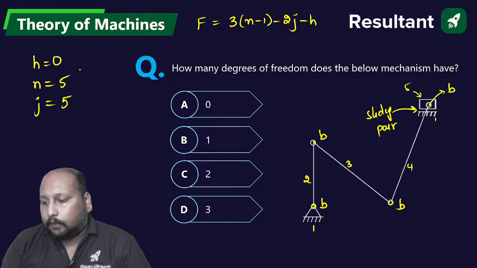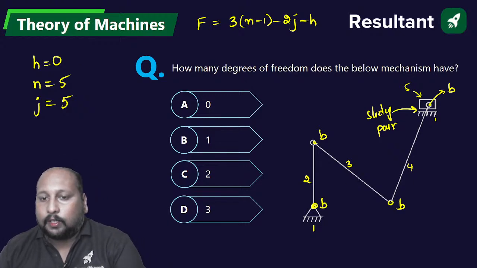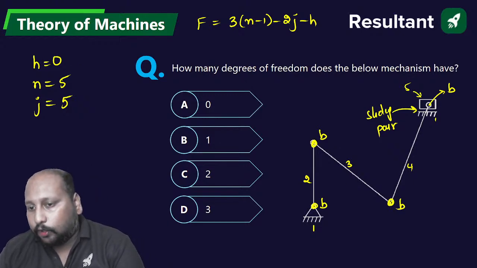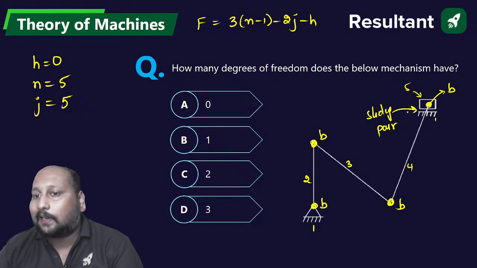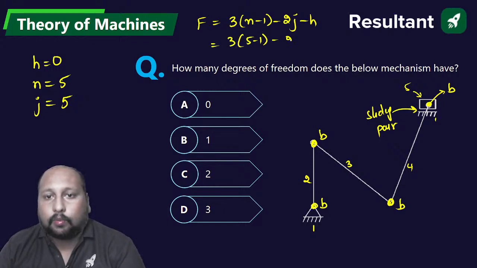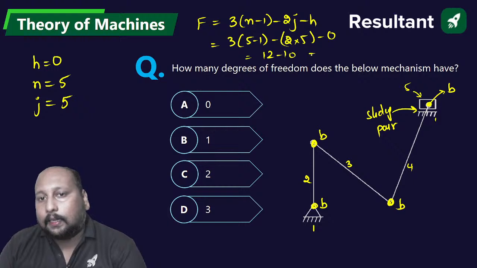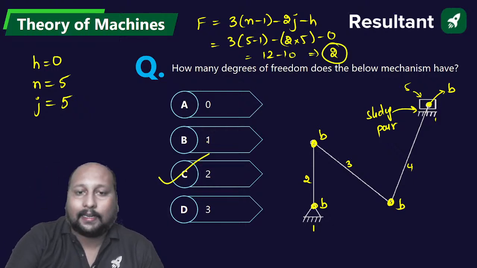Right? Okay, look, this is between 1 and 2, this is between 2 and 3, this is between 3 and 4, this is between 4 and 5, and between 5 and 1 we have a sliding pair, right? So we can say 3 into (5 minus 1) minus 2 into 5 minus 0. So this is 12 minus 10, that is equal to 2. Degree of freedom is equal to 2. Option C is the correct answer.